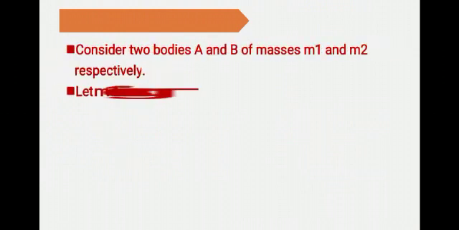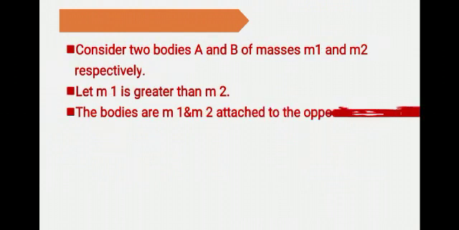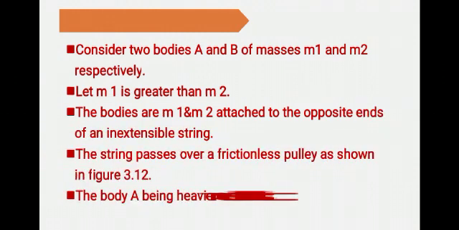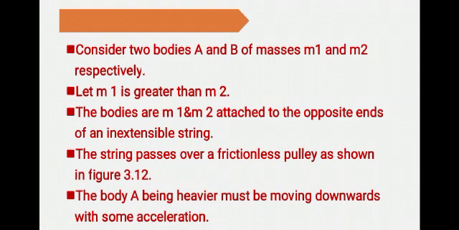Now we discuss here. Consider two bodies A and B of masses M1 and M2 respectively. Let M1 be greater than M2. The bodies M1 and M2 are attached to the opposite ends of an inextensible string. The string passes over a frictionless pulley as shown in the figure. The body A, being heavier, must be moving downward with some acceleration.